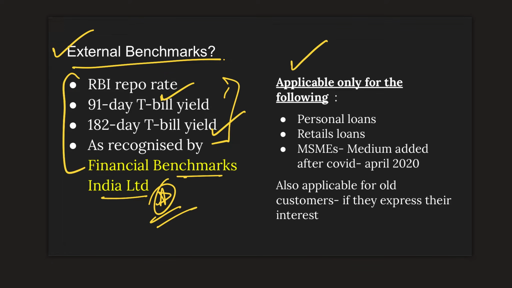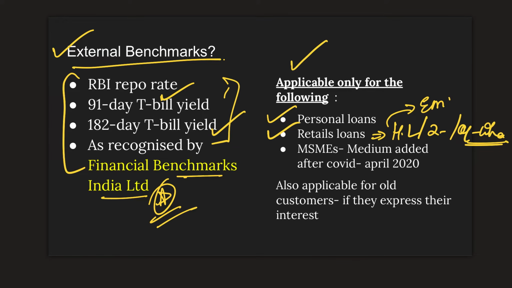Because there might be conspiracy theories and accusations that the government is actually helping out big corporates. So this is applicable only for the following categories, that is personal loans, because they have very high interest rates. It is also applicable for retail loans like home loans or two-wheeler loans or four-wheeler loans, which are consumer driven. If the products generate continuous EMIs, they are considered to be a good business because the cash keeps on flowing. So retail loans.